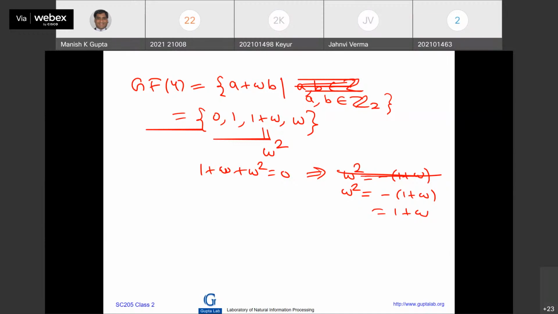See what is happening? Every element in GF4 is A plus omega B, where A and B are in Z2. So the coefficients are in the ground field. Okay? So whenever we are doing so, 1 plus 1 in the ground field is equal to 0. So 1 is equal to minus 1, right? It's a ground thing, right? So you observe the beauty, right?